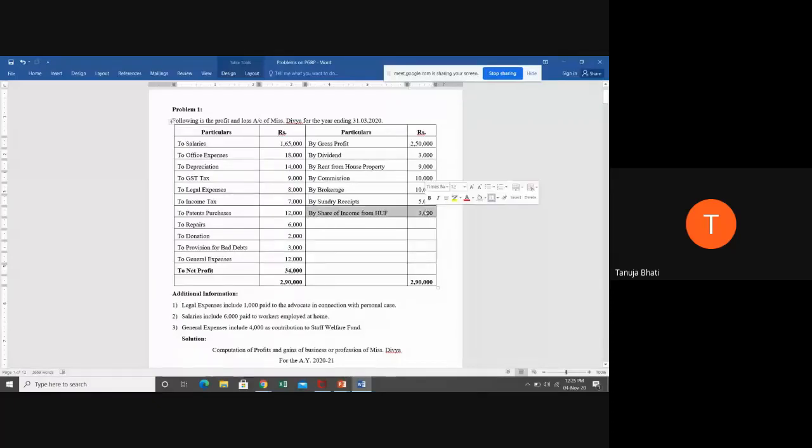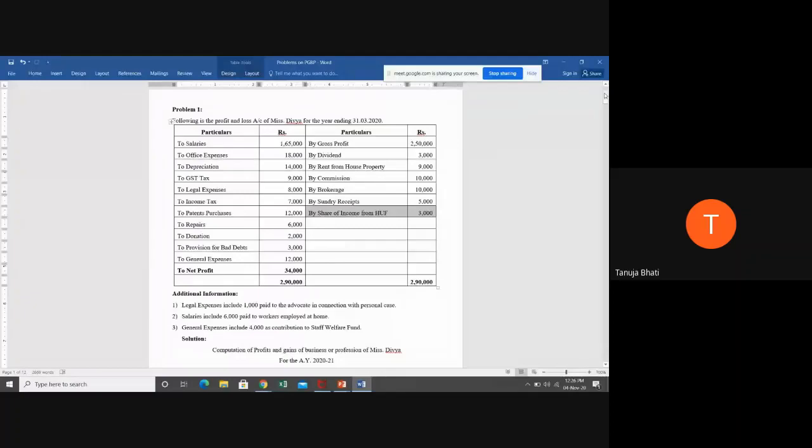Students, I'm asking you all, Ms. Divya is receiving her share of profit from HUF. Like she's having her own business and profession, but she's receiving her share from HUF also, Hindu Undivided Family. She's receiving a share of profit or income, which she's shown on the credit side of a P&L account. Now, is this a business income that she's carrying out, or is she receiving it from an HUF? Is it a business income or is it an income from other source? Income from other source, ma'am. Very good. It is income from other source.